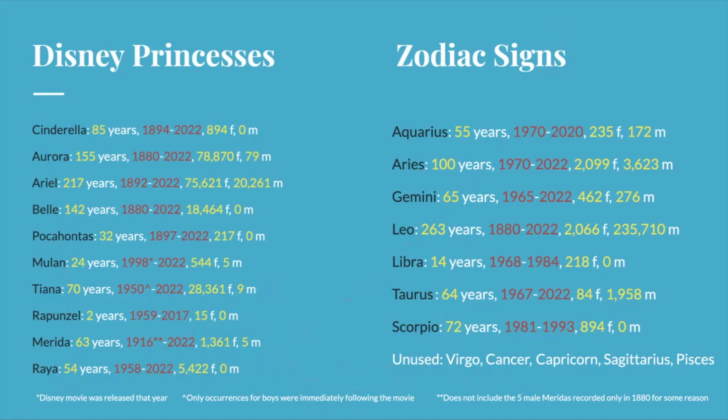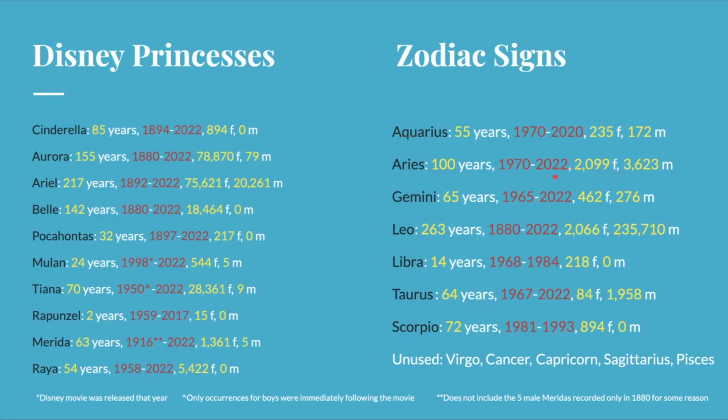And I also looked at zodiac signs. Now, I'm not familiar with zodiac signs or like how they work or what they mean. So if you know that, interpret this at your own will. But these ones in black are the only ones that had any babies named that at all. And I'm assuming that they were probably named that because of when they were born.